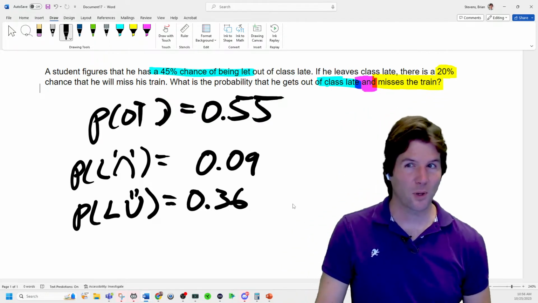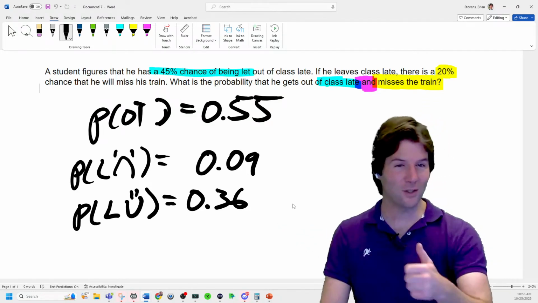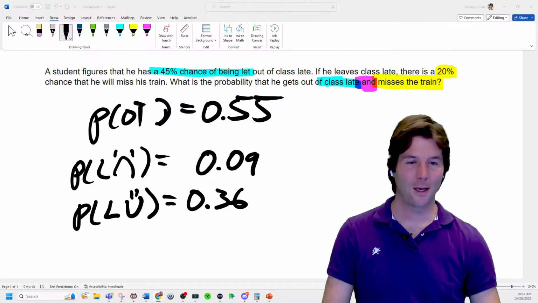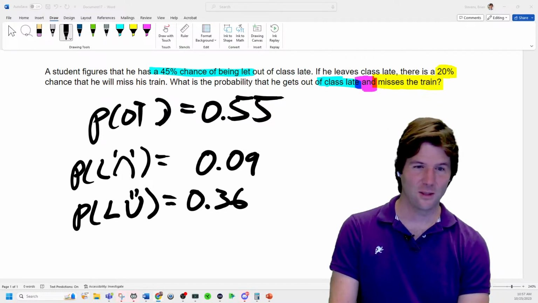It doesn't say it in the problem, but it's implied. That is correct. Great job, Cameron, right there. You were right, Cameron. And it is dependent technically, but they've given you the probabilities.